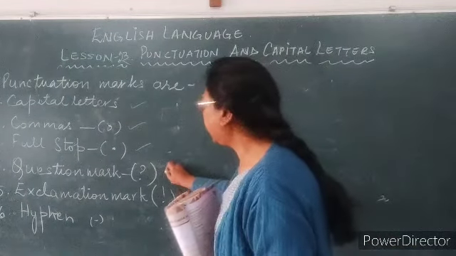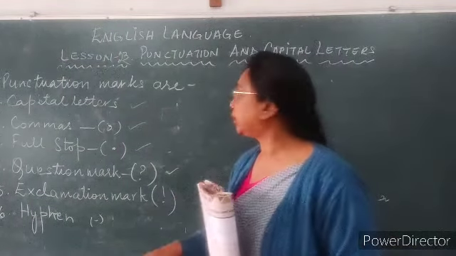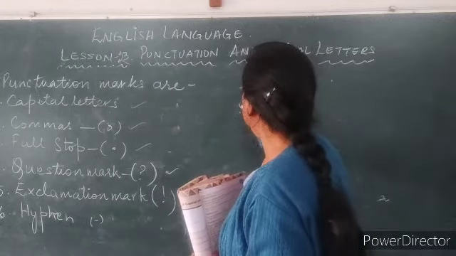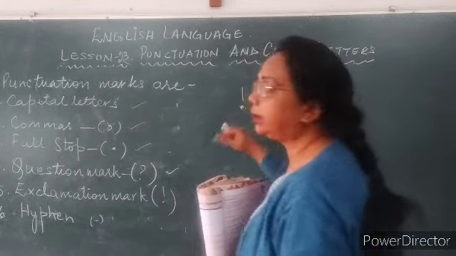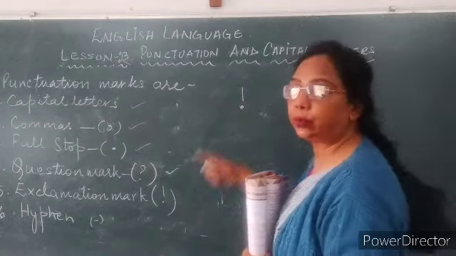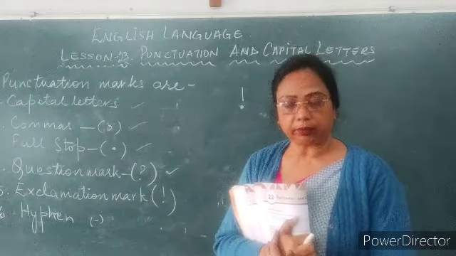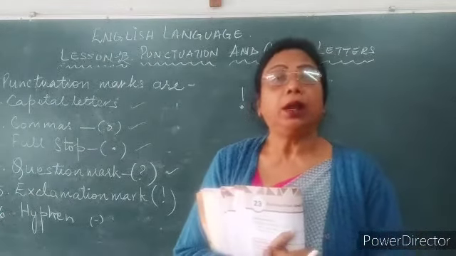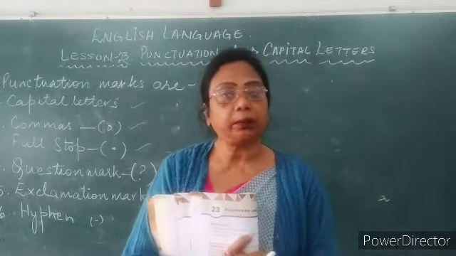Right? Next is exclamation mark. Now exclamation mark is used in this way. This is the exclamation punctuation mark which we use for exclamation sentences. Now what is an exclamation sentence?